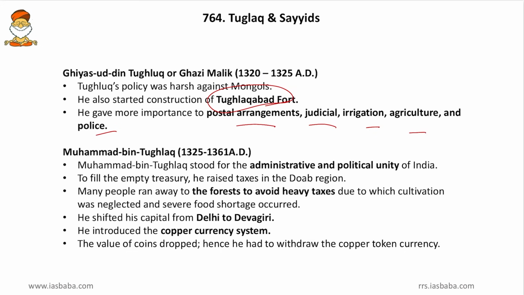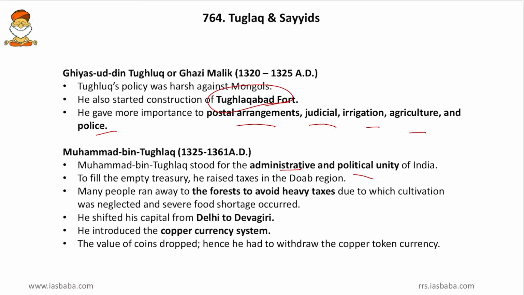Then Muhammad bin Tughlaq. Friends, Muhammad bin Tughlaq stood for administrative and political unity of India. So this administrative and political unity is one of the unique things of those times, and that was cultivated by Muhammad bin Tughlaq. Then to fill the empty treasury, he raised taxes in the Doab region.